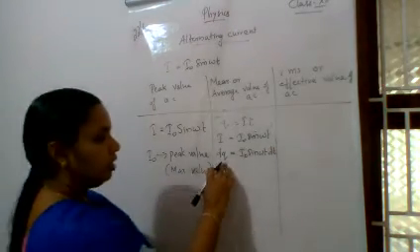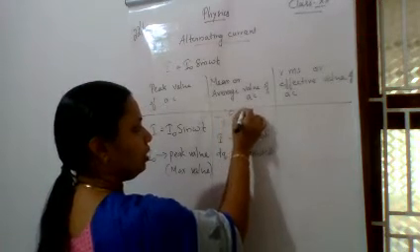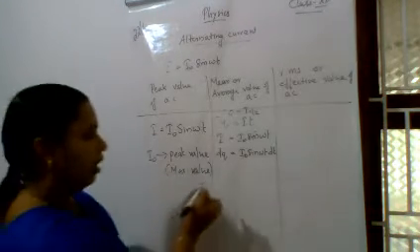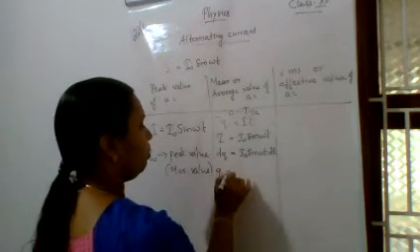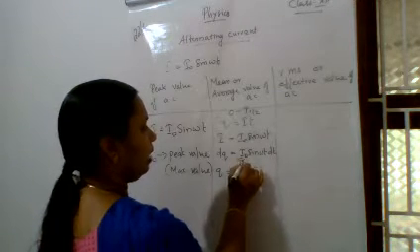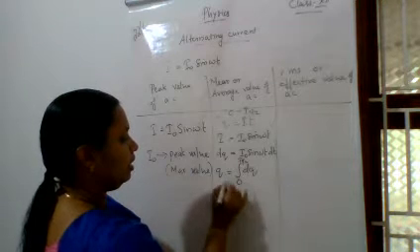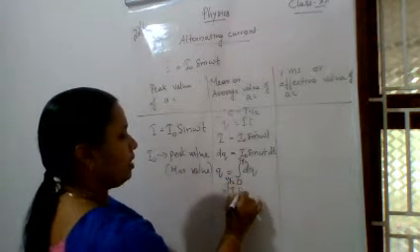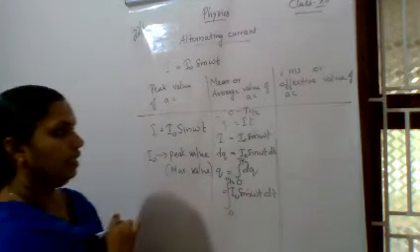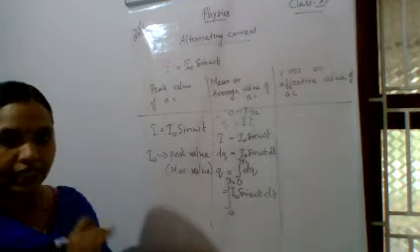So what will be the total charge produced for the time from where to where? 0 to T/2, that is the half of the time period. How can you find out? Q is equal to the integral of dq from time 0 to T/2, that is the integral from 0 to T/2 of I0 sin omega t dt.